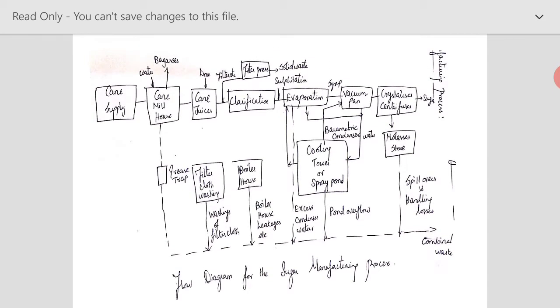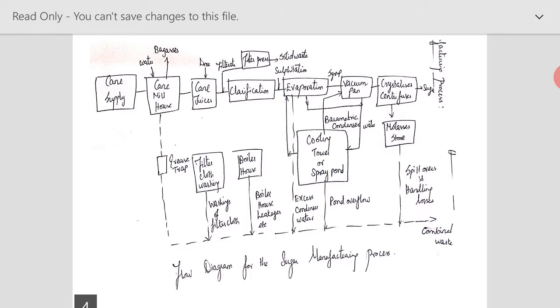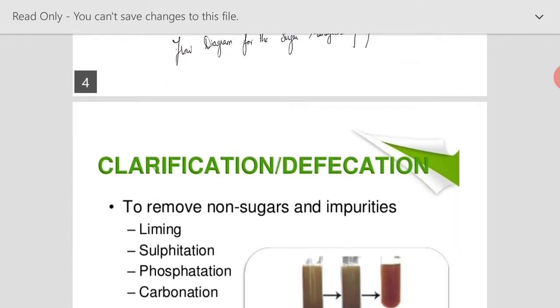And a very important thing here is that as a final stage in crystallization and centrifugation, we get two products. One is the main product, sugar, and the other is the byproduct, molasses. This molasses is used in the manufacture of alcohol in distilleries, and hence it is under custom control. As I already said, this molasses cannot be easily bought for individual purposes. So this is the important byproduct which is recovered from the sugar industry.